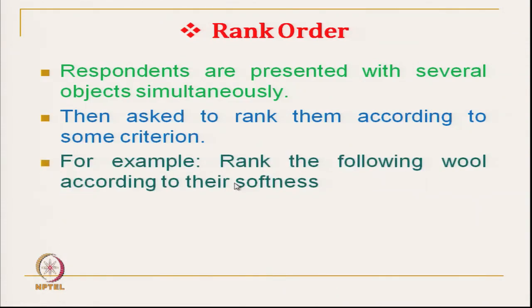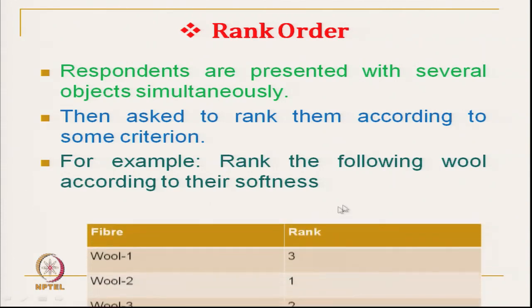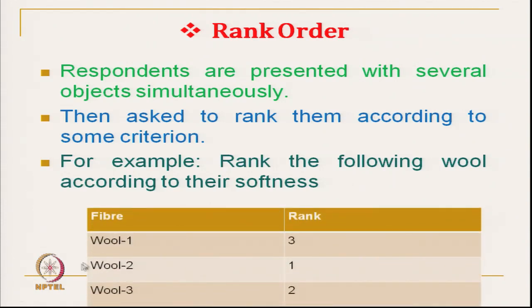For example, rank the following wools according to their softness. Three different types of wool are given: wool 1, wool 2, wool 3. Then he has ranked wool 1 as rank 3 in softness, wool 2 has got rank 1 in softness, and wool 3 has got rank 2.